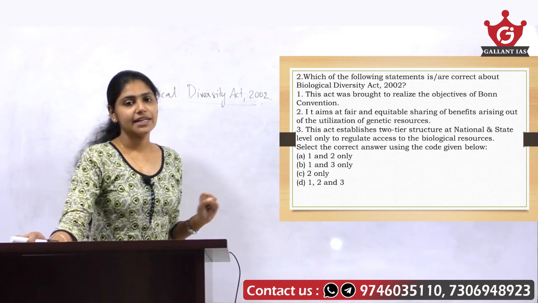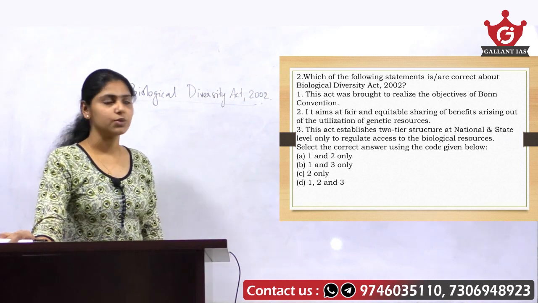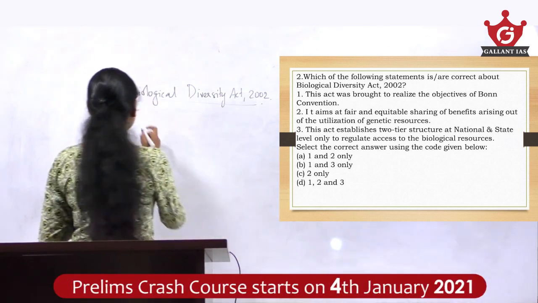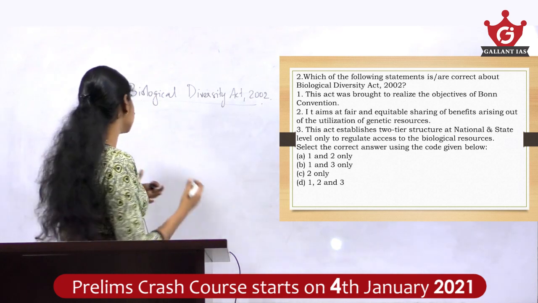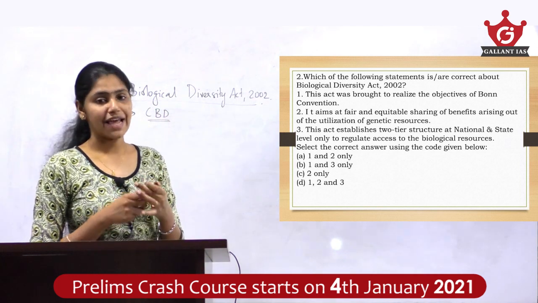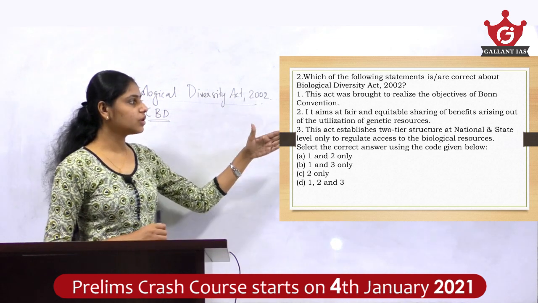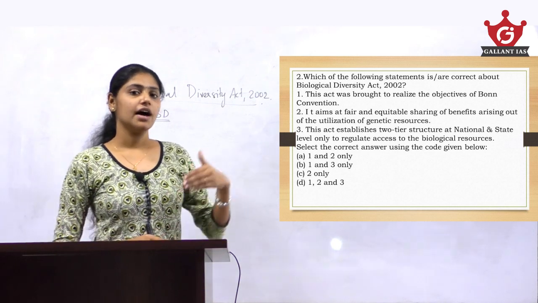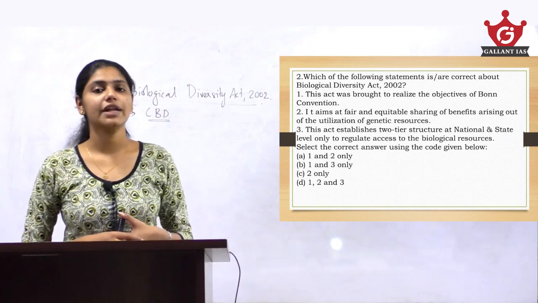Now, the question here is asking about the Biological Diversity Act 2002. With regard to this Act, you have to keep in mind it was brought in order to realize the objectives under the Convention on Biological Diversity, which is known as CBD. It was not brought to realize the objectives of the Bonn Convention. The Bonn Convention is the Convention on Migratory Species, or CMS, which is also known as Bonn Convention.